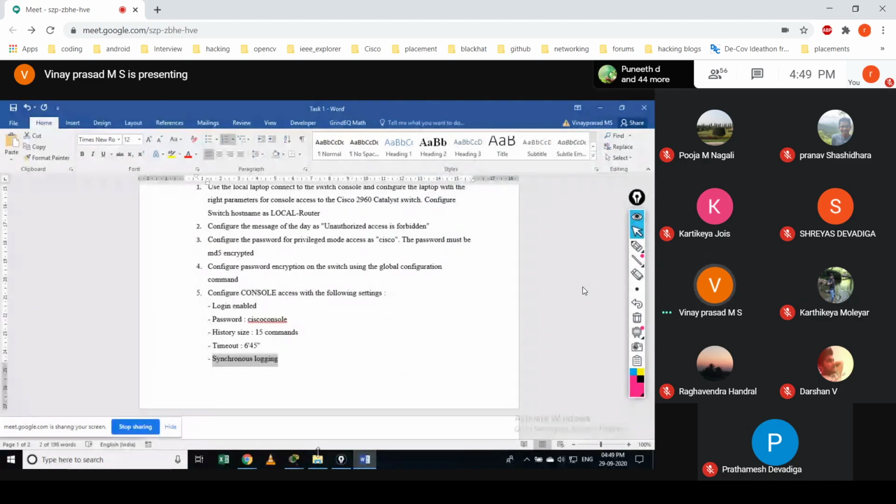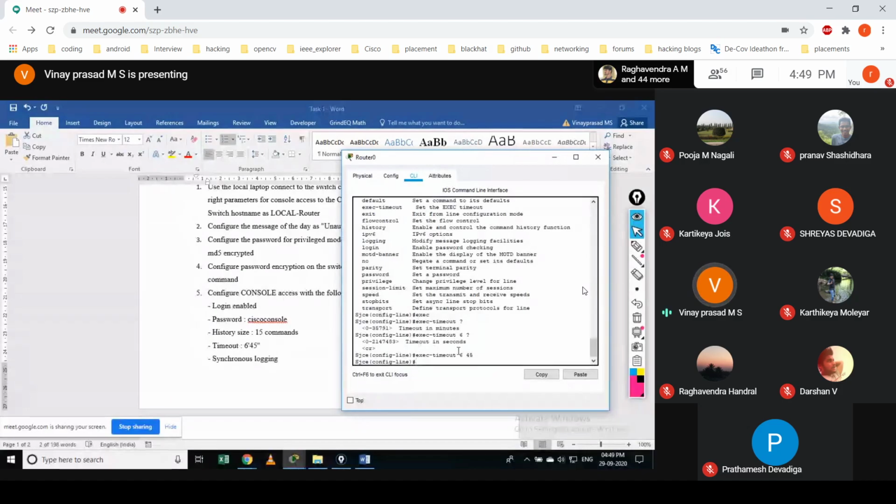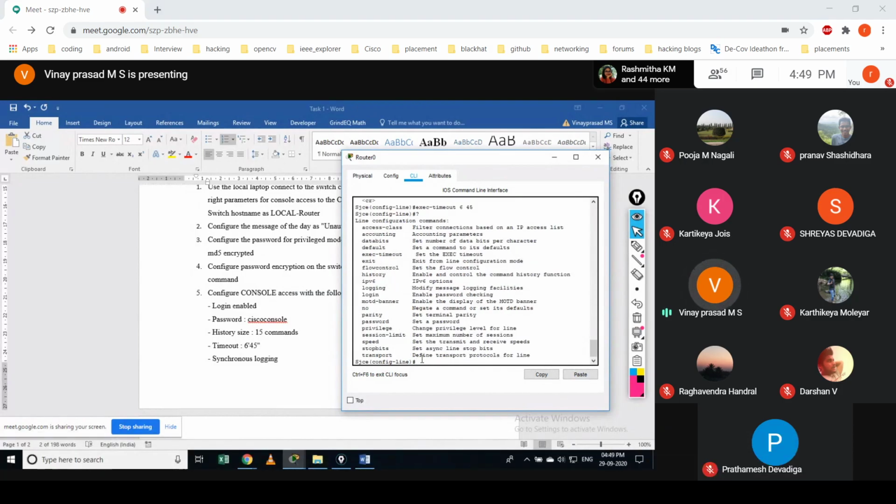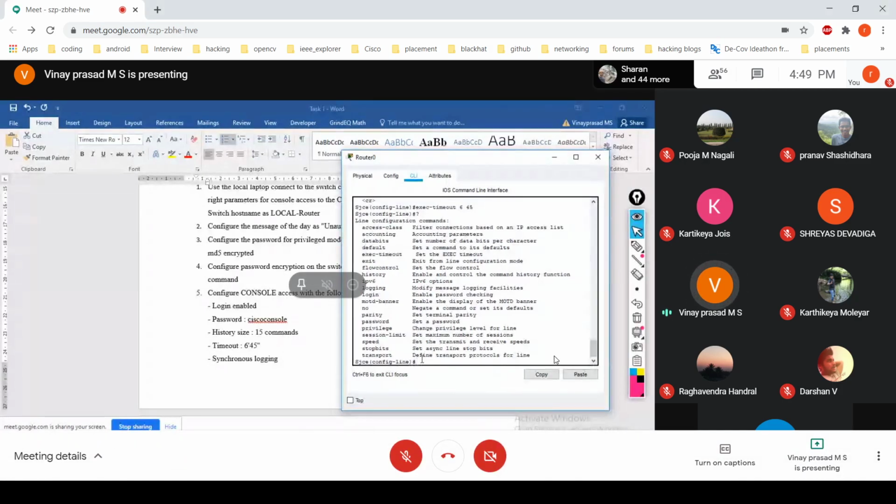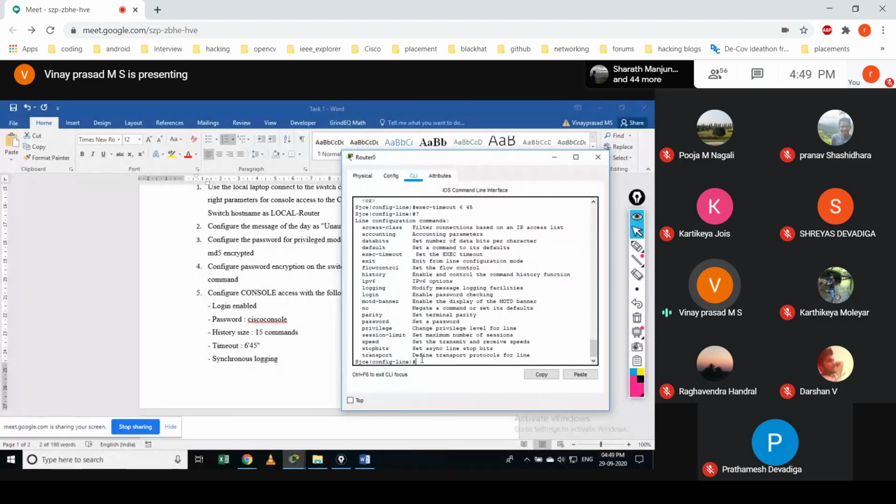Synchronize logging is something for when you are debugging. It will keep showing debugs, whatever packets the device receives, and when you are configuring, it simply interrupts you because you are not able to configure. So in order to avoid that, we use synchronous logging. In later classes I will show you what exactly synchronous logging does. For the moment, you should understand that when you're doing this configuration, whatever logs the device generates get logged synchronously. It will not interrupt when you are configuring things.